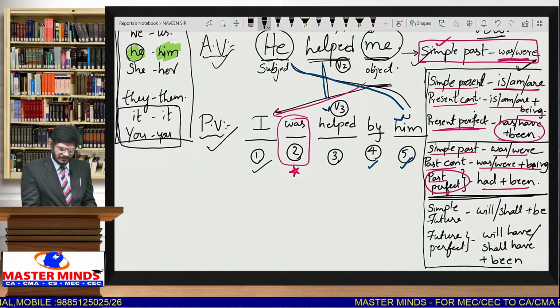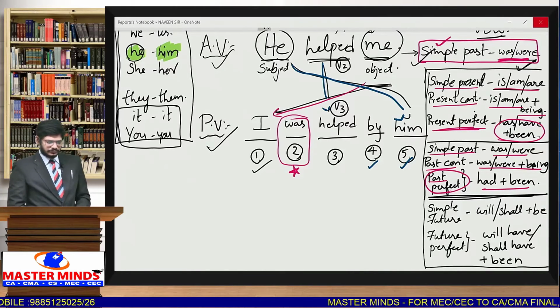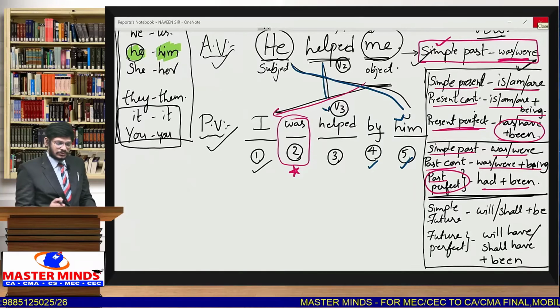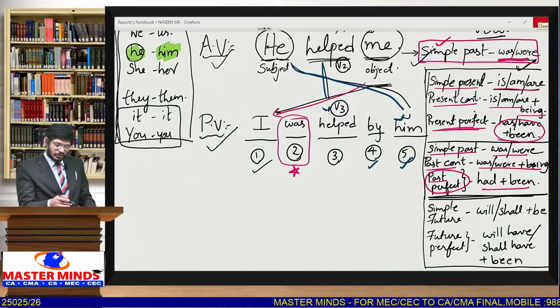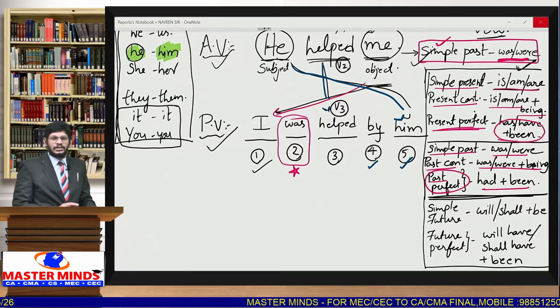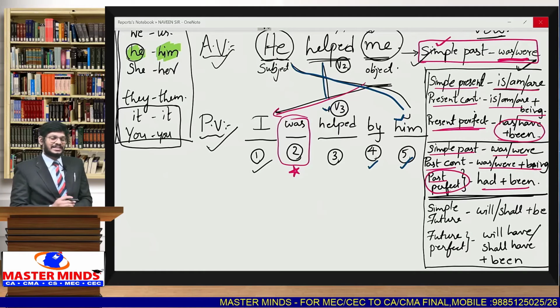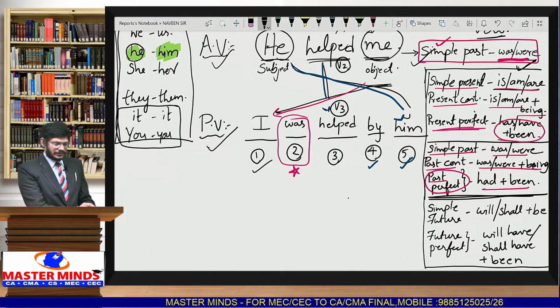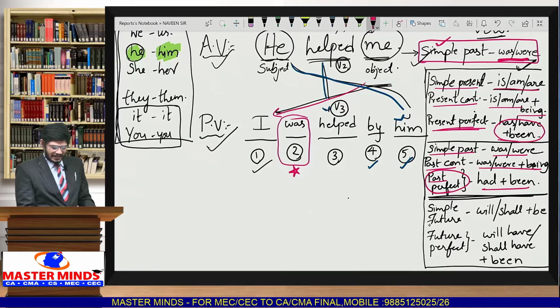So few steps we have learnt in this table. And again I tell you, in this table you have to learn what the tenses are. You have to know the active voice tense, then only this table is easy for you. Otherwise again you will find it difficult to understand the table. Basing on the given active voice, if it is in simple future we use will or shall plus be.